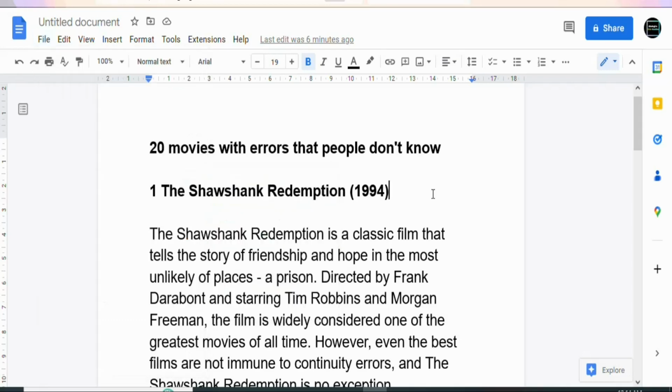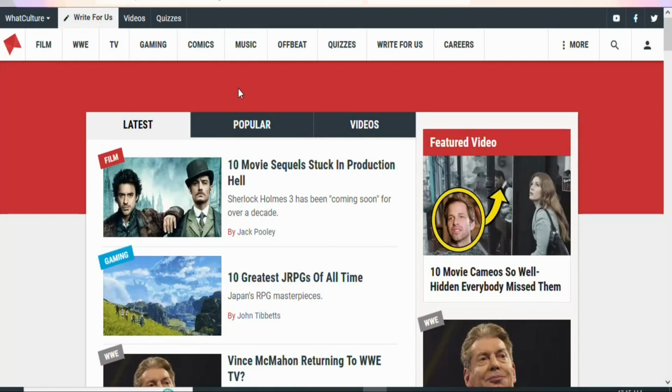Once you download the article, you are going to come back on whatculture.com and submit it. Once you submit it, you can get your article approved. Once it is published on the platform, you are going to be paid £40. So that is what you are going to be doing. You have to keep on generating a lot of articles and submit them to WhatCulture, so that you can be paid anytime your articles are approved and published onto the platform.